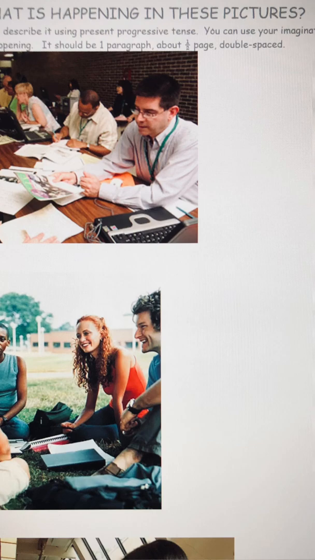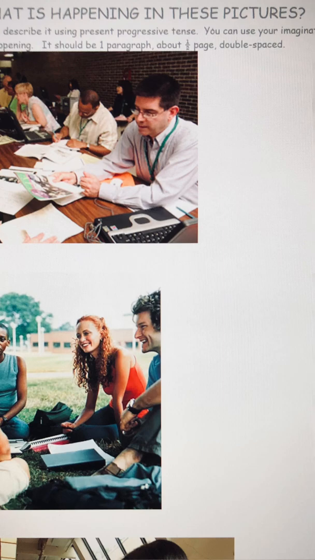So if we wanted to talk about what are the people doing in the pictures right now, we could talk about it. We could also write about that, right? We can write about describing what we see and what is happening right now in pictures. We can write and we can talk about it. So in the top picture, where there's a lot of work on the desk, there are a lot of people there. It looks like they're working. They're working very hard. Some people are working independently. Others seem to be talking to each other, and perhaps they're doing a project together.